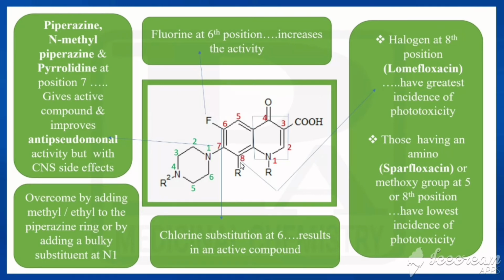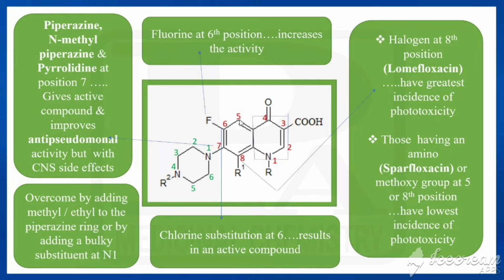Now come to the eighth position. If you are introducing halogen in eighth position, what happens? There is an increased incidence of phototoxicity. Example for that is lomefloxacin, which has fluorine in eighth position. If it has an amino group or methoxy group in 5th position or 8th position, the incidence of phototoxicity would be lowered. So if we want the lowest incidence of phototoxicity, we have to introduce an amino group or methoxy group at 5th or 8th.